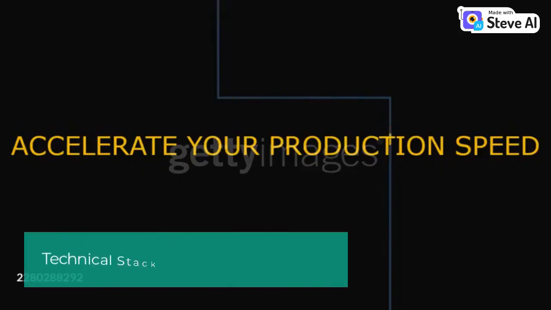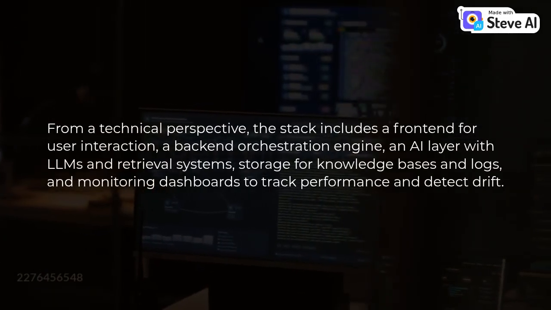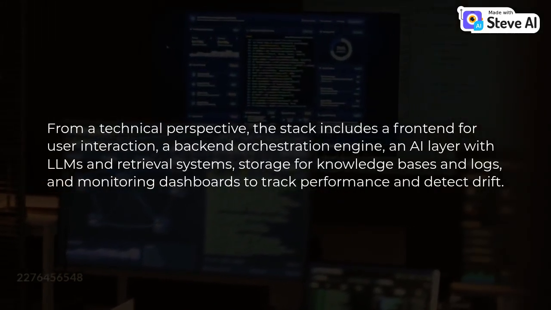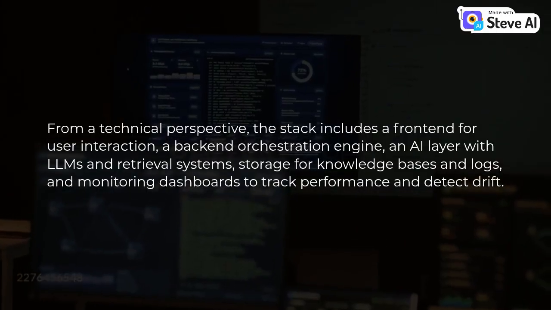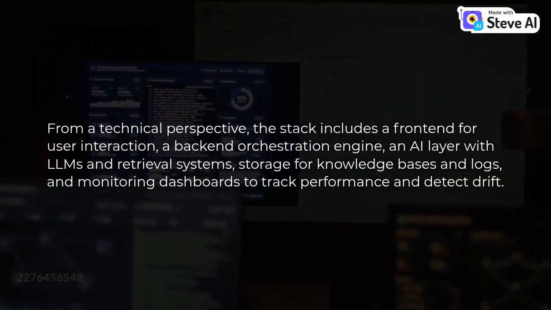Technical stack. Front-end: user interface for inputs and outputs. Back-end: orchestration engine, task manager, router. AI layer: LLMs, specialized models, retrieval system. Storage: vector databases, knowledge bases, logs. Monitoring: dashboards, alerts, audit trails. From a technical perspective, a stack includes a front-end for user interaction, a back-end orchestration engine, an AI layer with LLMs and retrieval systems, storage for knowledge bases and logs, and monitoring dashboards to track performance and detect drift.